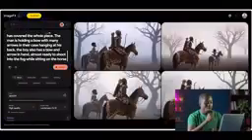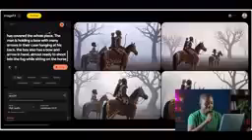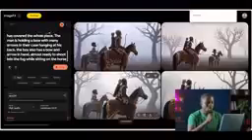So it gives us these four options, and as it stands now, I think I like the one on the lower left. That kind of epitomizes what I want. So we just click on the download button here, and it is downloaded onto the computer. Now let's proceed to the next part, which is very exciting. In fact, it's a new technique that is going viral in the AI filmmaking community right now.